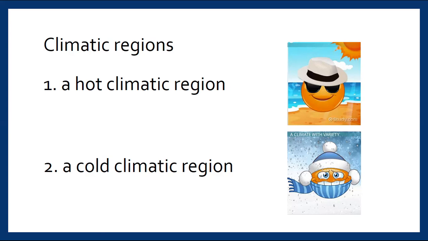Climatic region is divided into two regions: hot climatic region and cold climatic region. We all know that an area where snow is falling, or where most of the time the winter season is longer than the summer season, is a cold climatic region. And the area where rainfall is scarce and the summer season is longer than the winter season is a hot climatic region.